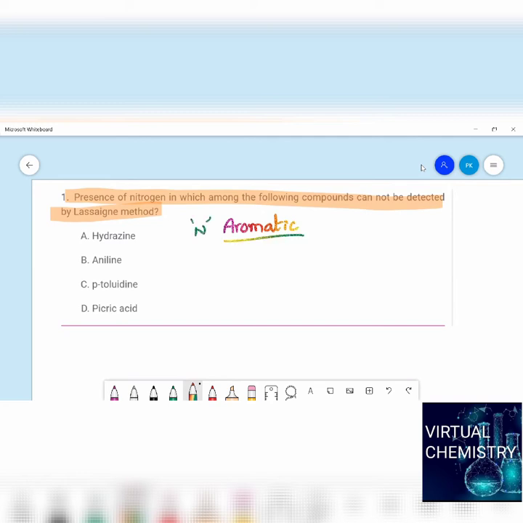Now here, if you see picric acid, paratoluidine, aniline, all these three are aromatic compounds. But hydrazine is a compound where nitrogen is present, but it is not an organic compound. So the Lassaigne test cannot be used to detect this one. It is not useful to us. So what is the answer for this question, students? This is the answer. Is it clear? What is the reason? Hydrazine is not an aromatic compound, so the nitrogen present in it cannot be detected with the help of the Lassaigne test.